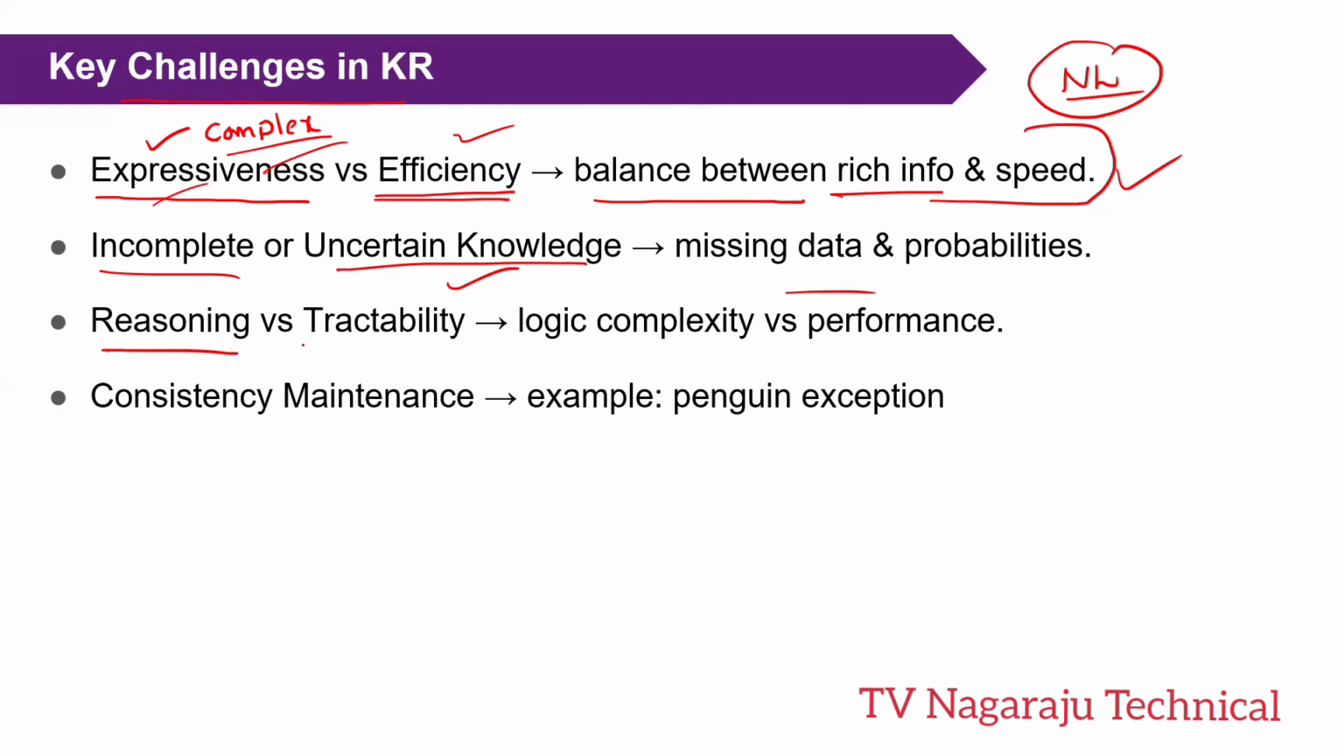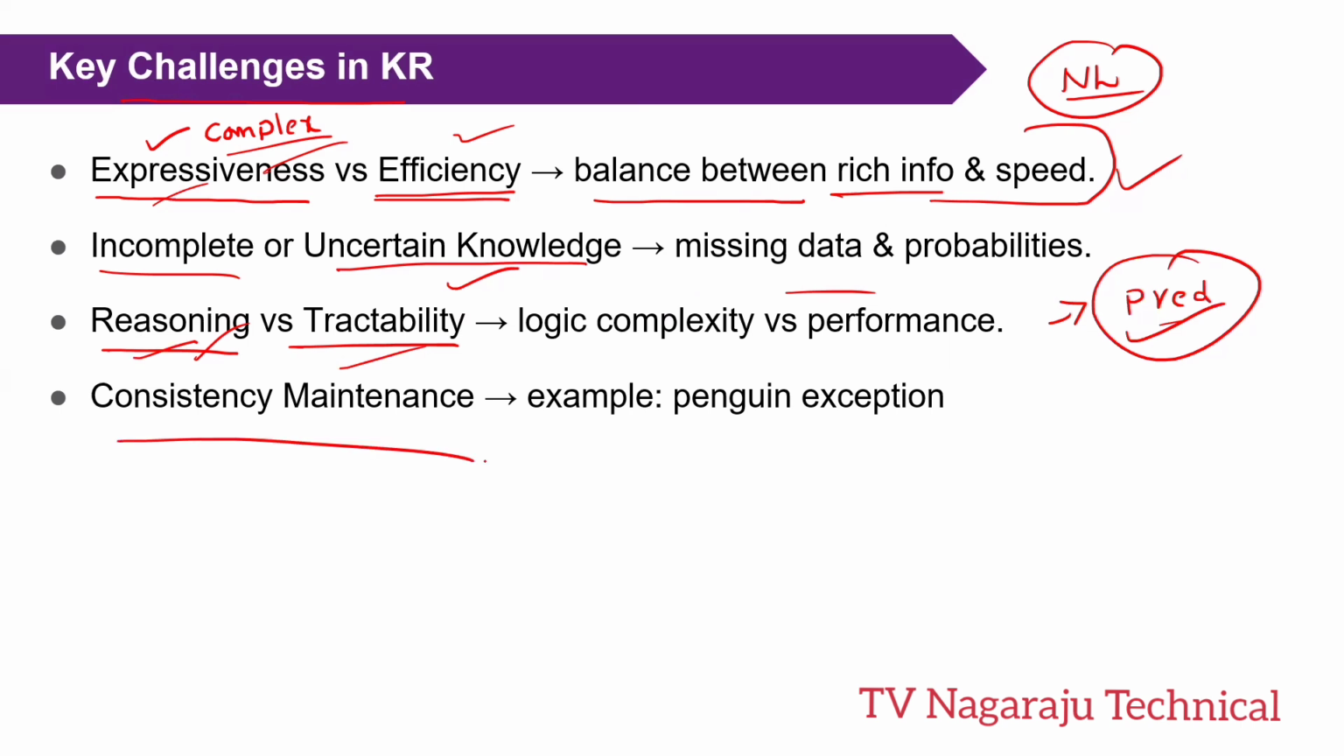And reasoning versus tractability. Suppose we are designing some systems. Some systems are theoretically powerful, but computationally very difficult, that is, intractable. A simple example is predicate logic. It is theoretically very good, but computationally it is intractable. So AI systems must balance the reasoning power with computational limits. That plays a very crucial role.